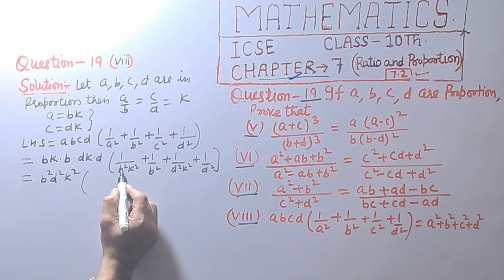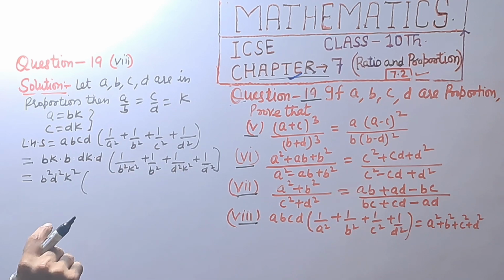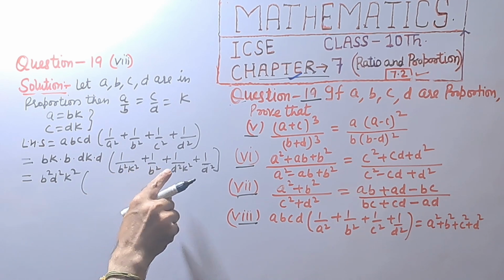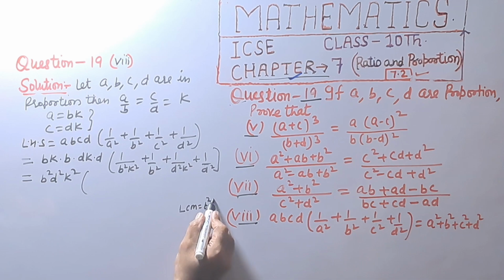And LCM of b square k square and d square k square, that is equal to b square, d square, k square. LCM is equal to b square, d square, k square.